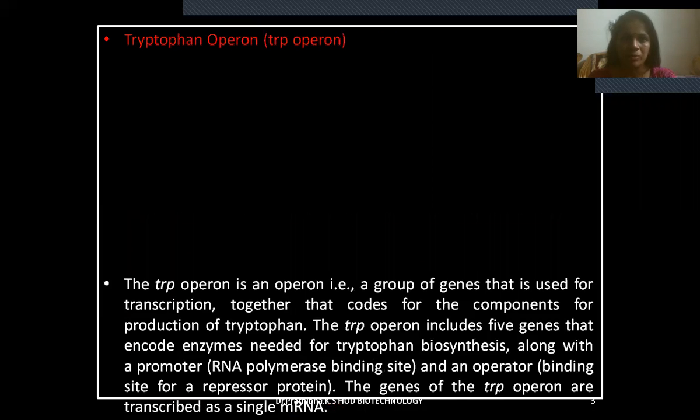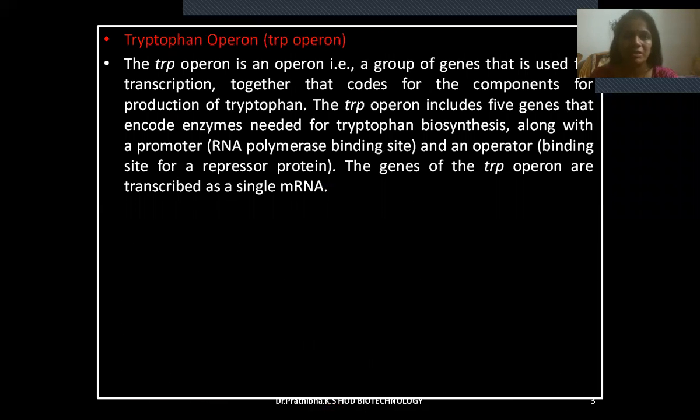Tryptophan operon or trp operon. The trp operon is an operon, that is a group of genes that is used for transcription together, that codes for the components for production of tryptophan. The trp operon includes 5 genes that encode enzymes needed for tryptophan biosynthesis, along with a promoter, RNA polymerase binding site, and an operator, which is a binding site for repressor proteins. The genes of the trp operon are transcribed as a single mRNA.